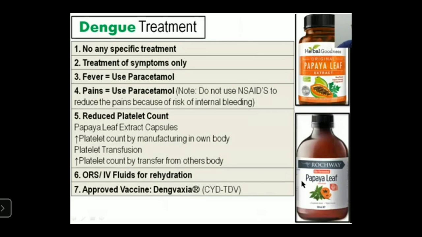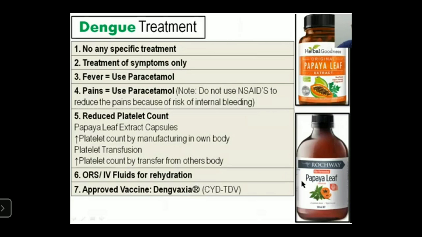Next one, dengue treatment. There is no specific treatment for dengue fever. If symptoms appear, they can be treated. Pain can be treated using acetaminophen. Do not use aspirin or ibuprofen, as they cause hemorrhage. In dengue fever conditions, blood platelet volume can be decreased, so in dengue fever, aspirin cannot be used.